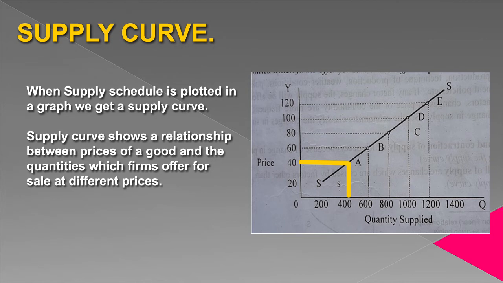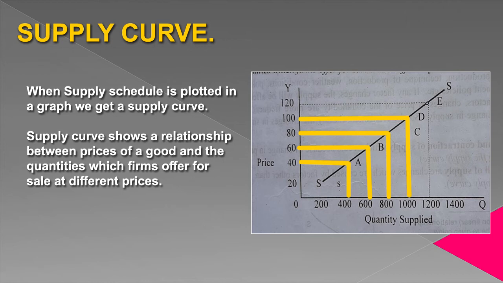Price is 60, quantity supplied is 600. Price increases to 80, quantity supplied increases to 800. Price increases to 100, quantity supplied increases to 1000. And when price is 120, quantity supplied is 1200.